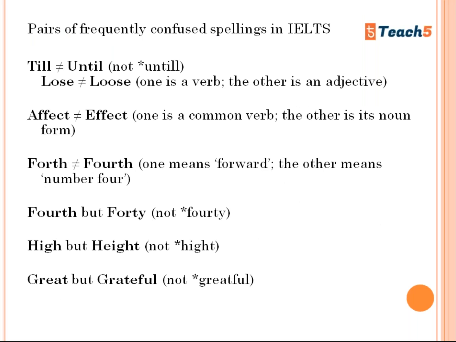The next one is pairs of frequently confused spellings in IELTS. Till and until. It's not double consonant. Lose or loose. One is a verb and the other is an adjective. The very common mistake that everybody makes is affect and effect. One is a common verb and the other is its noun form. Forth and fourth. One means forward, the other means number 4. Fourth, but 40, not fourty.